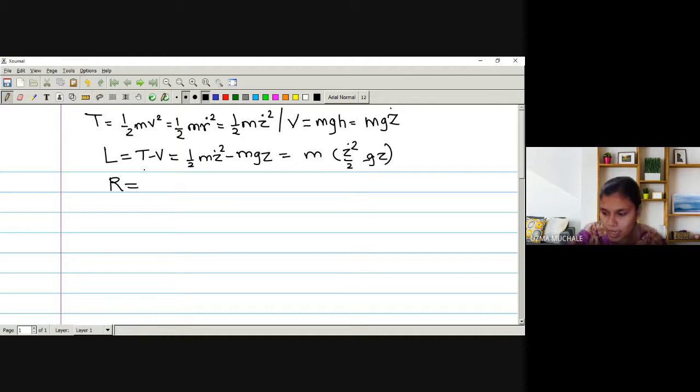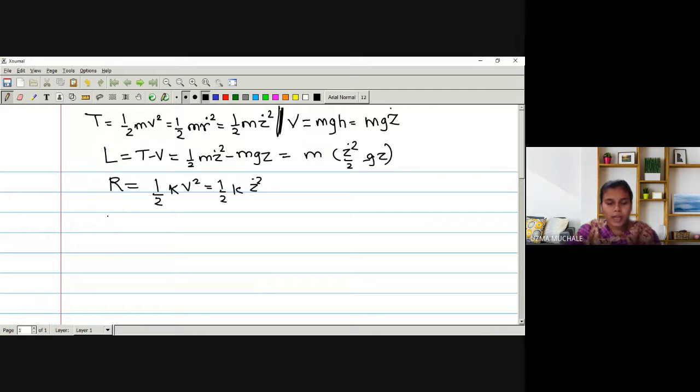And what is the value of R? That is the dissipation function we are provided with: 1 upon 2 k v square. Again, what is the value of v square? I can directly write it as z dot square, because it is nothing but your velocity, right? So in the case of a partially conservative system, that is, conservative as well as non-conservative forces, we are provided with a dissipative force. Dissipative force means the force which tries to destroy the motion of the particle.